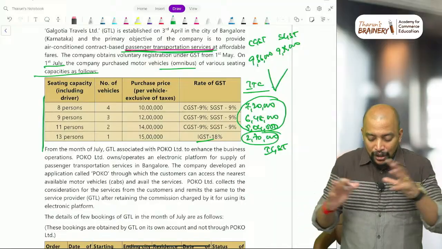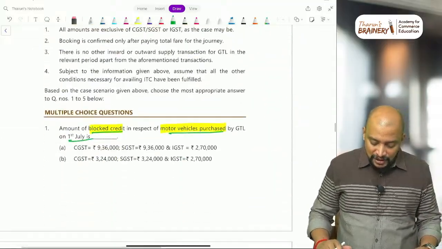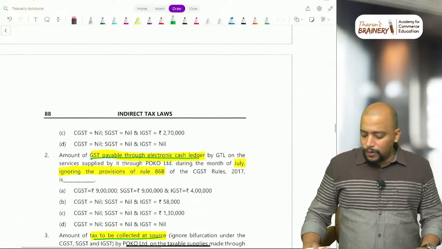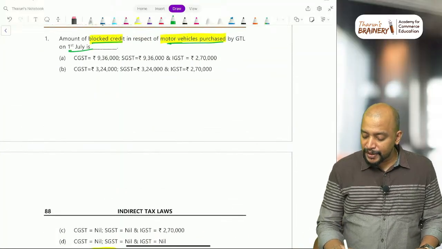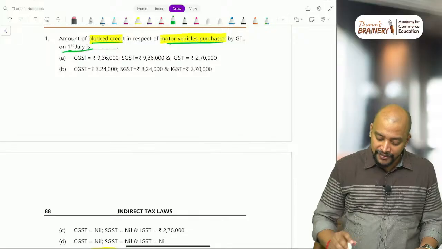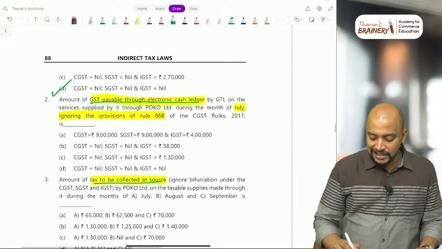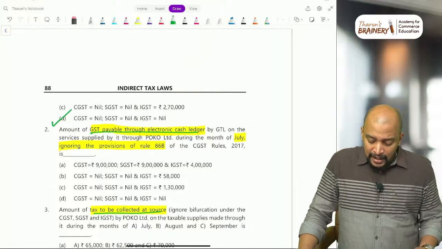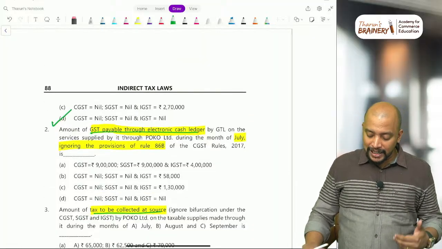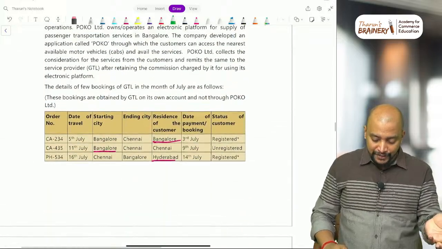So is there any blocked credit here? No. So the answer will be nil. So amount of block credit in respect of motor vehicle purchased by GTL on 1st July will be nil. So CGST nil, SGST nil, and IGST also will be nil. Then amount of GST payable through electronic cash ledger. So we will continue the question further.